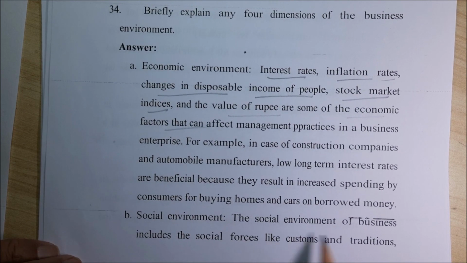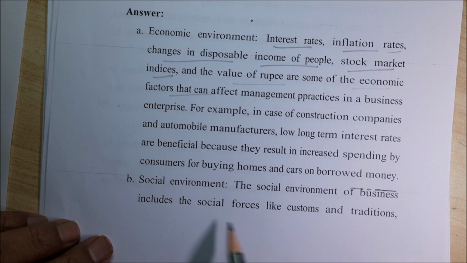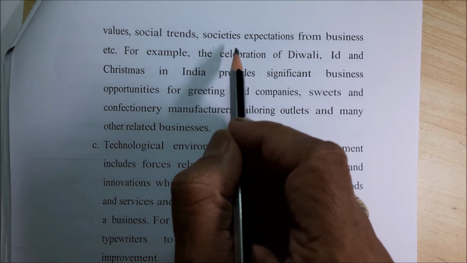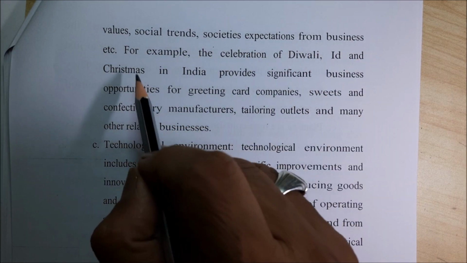Social environment. The social environment of business includes social forces like customs, traditions, values, social trends, societies, expectations from business, etc.